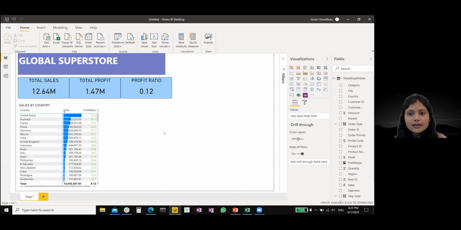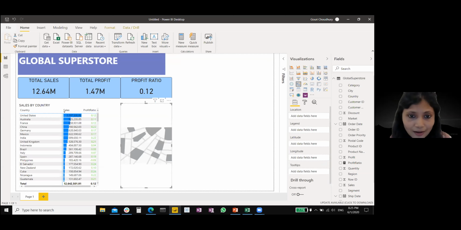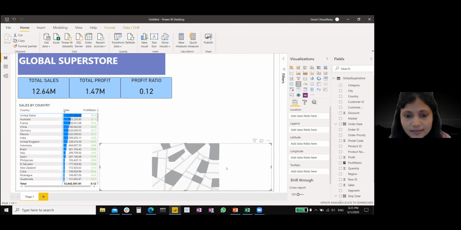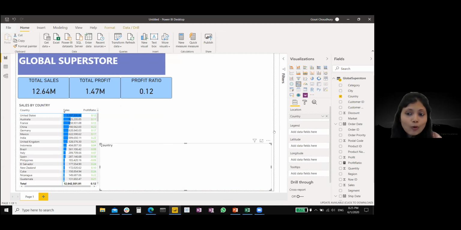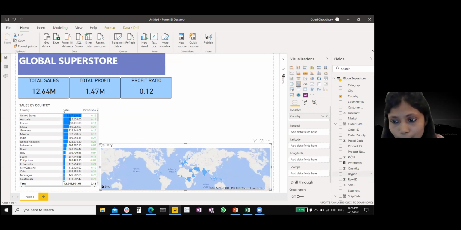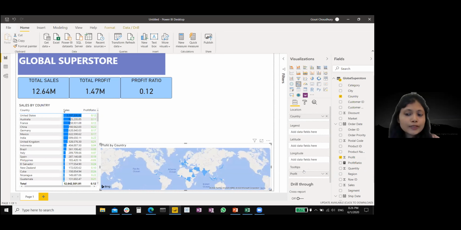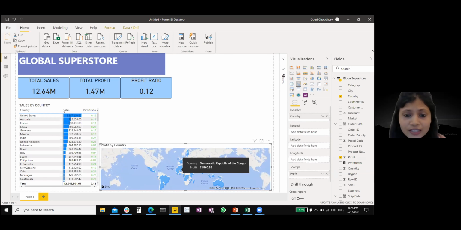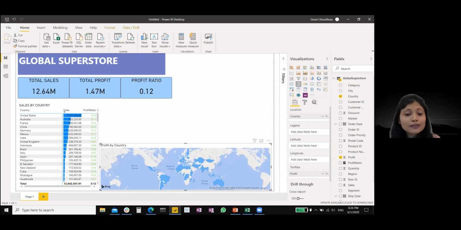All right, so the next visualization that I'm going to show you is profit by country, which will be a map visual. Not delaying much, I'm just quickly selecting this map visual over here and resizing it, and then adding the country to the location, which will obviously take all the countries that are there in the data and plot them on the map. Then we are going to select the profit and add it to the tooltip. This is a really powerful visual, where you can hover over the regions and see the profit by those countries.